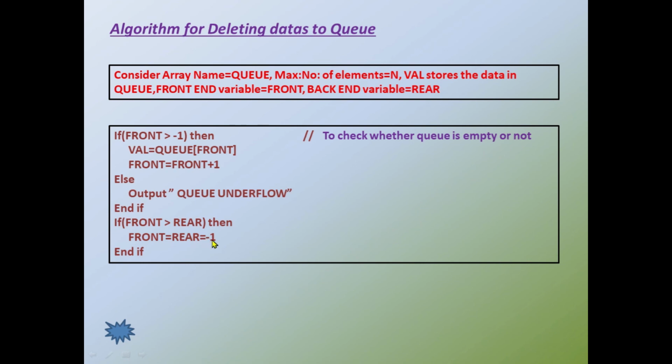be assigned to -1. That means if the pointers are assigned to -1, that means now the queue is completely free and it is ready for inserting new items to the queue. So that is the meaning of front is equal to rear is equal to -1.